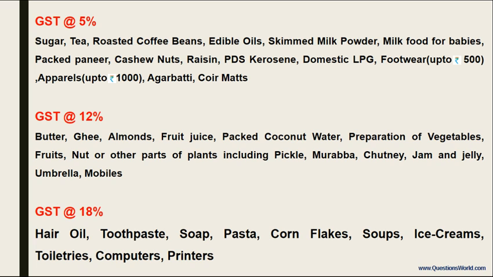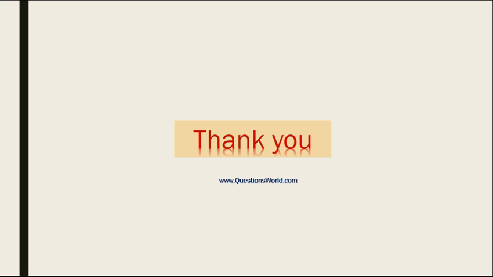Now the products at 12% under GST: butter, ghee, almonds, fruit juice, packed coconut water, preparation of vegetables, fruits, nuts or other parts of plants including pickle, murabba, chutney, jam and jelly, umbrella, mobiles. Now products at 18% under GST. These are hair oil, toothpaste, soap, pasta, cornflakes, soups, ice creams, toiletries, computers and printers.